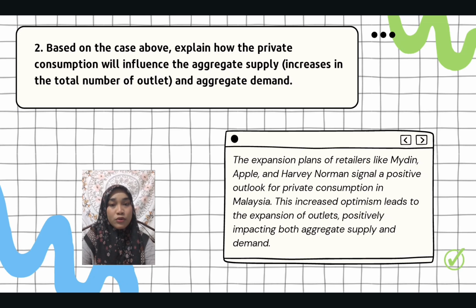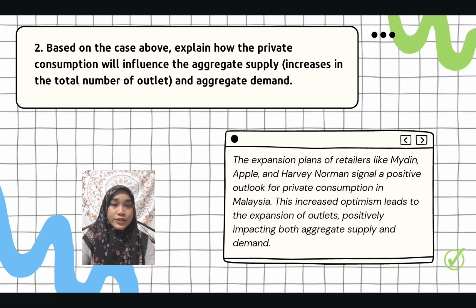Second, disposable income calculation. Disposable income represents the amount of income available to households after deducting personal income tax. The formula for disposable income is disposable income equals personal income minus personal income tax. So, substituting the provided values, disposable income equals 250 billion minus 60 billion, and the total disposable income is 190 billion.